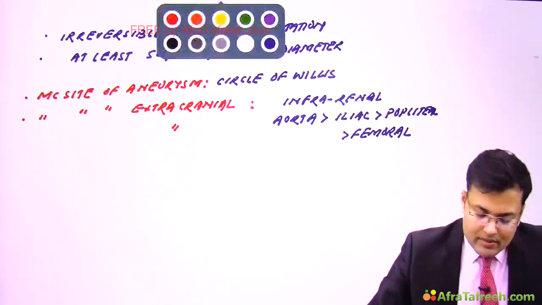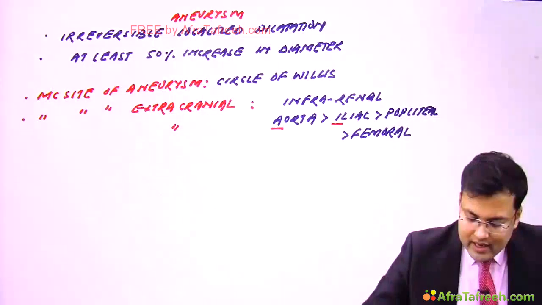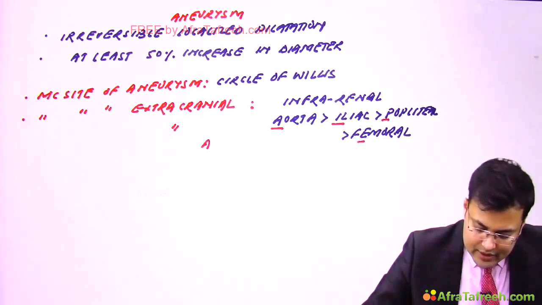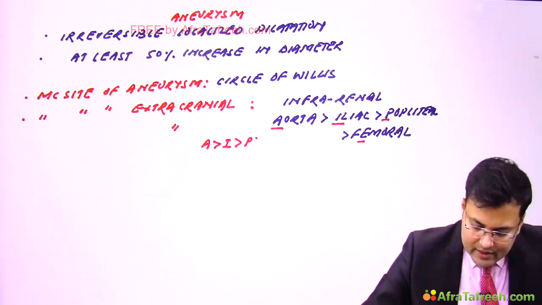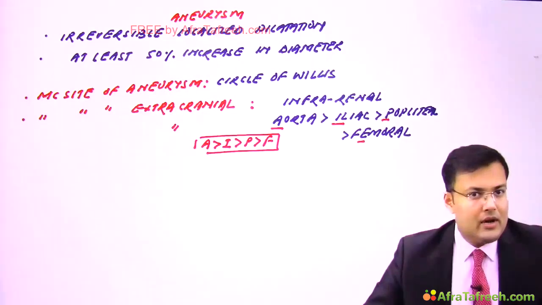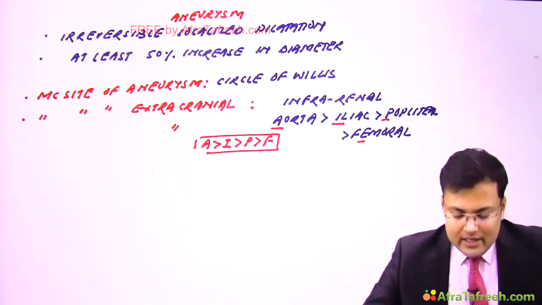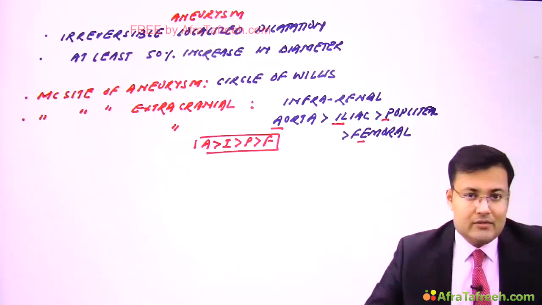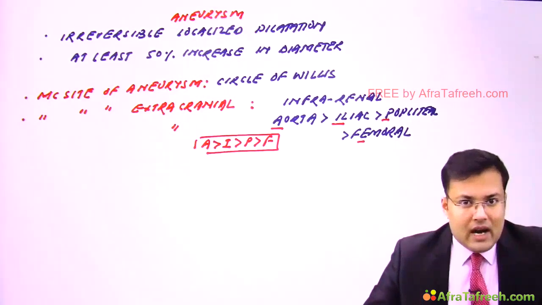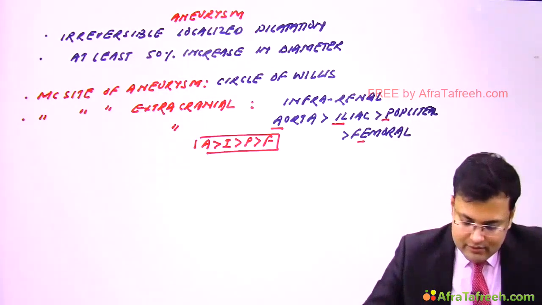Okay, so how to remember? The mnemonic is AIPF. So it's aorta, followed by iliac artery, followed by popliteal artery, followed by femoral artery. All India Police Force. In this statement, there is another question which is hidden, and this was asked many times in NEET PG. What's that question? Can you see?